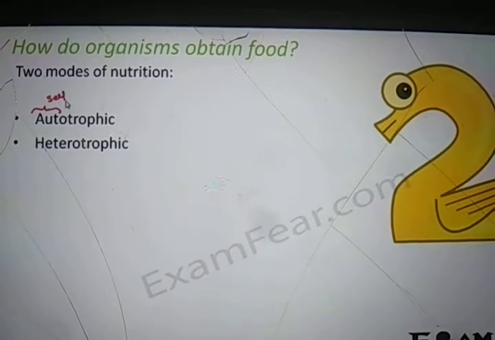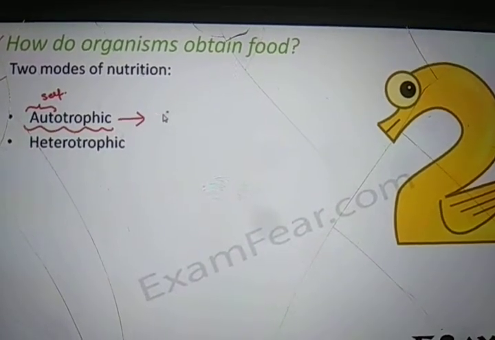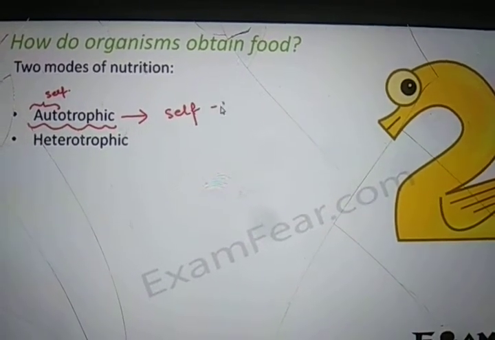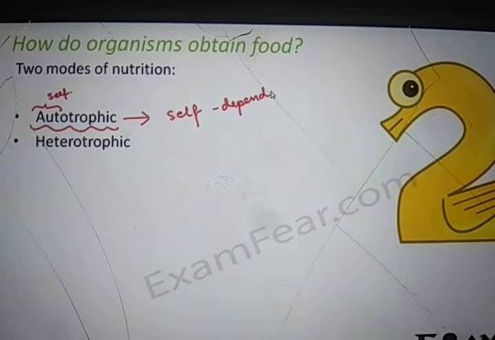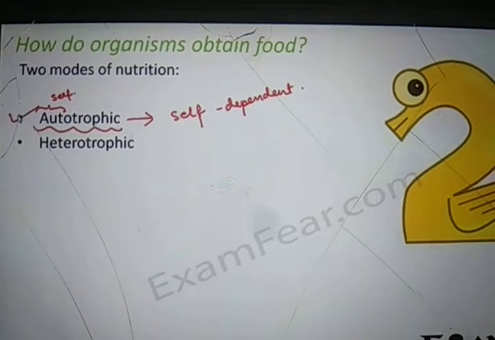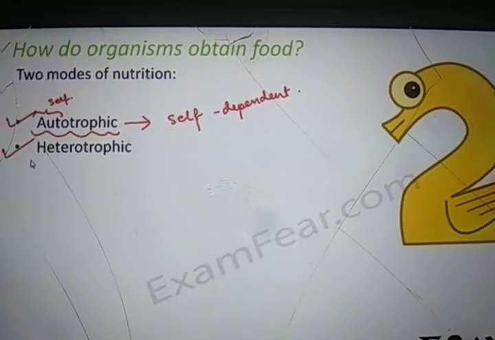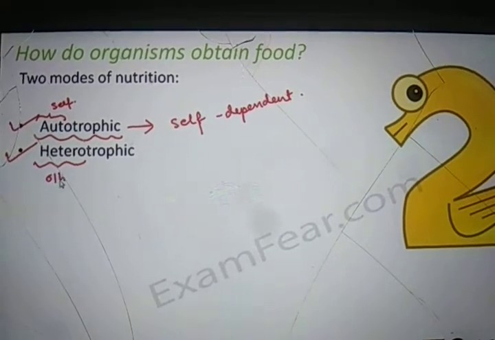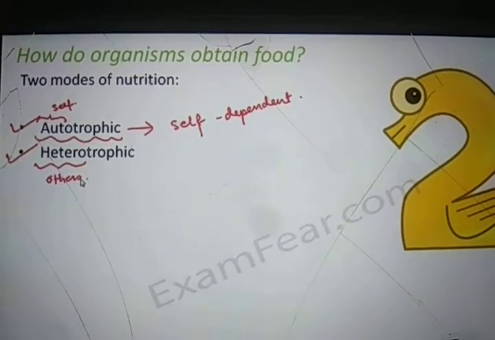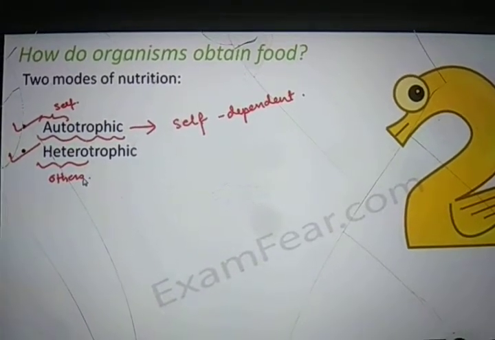Auto means self and hetero means depending on another. Autotrophic means self-dependent: they do not depend on any other organism for their food. They prepare their own food. And heterotrophic means, as I told you, that they depend on other organisms for their food.